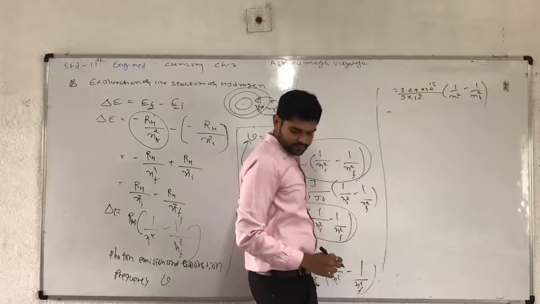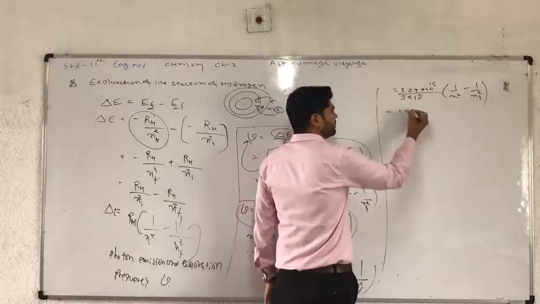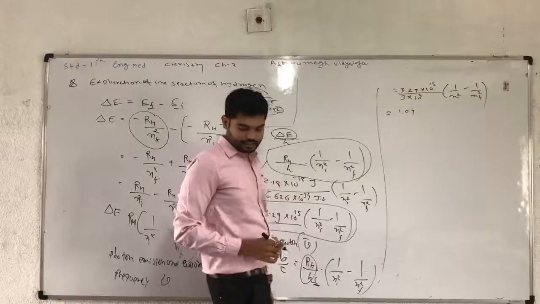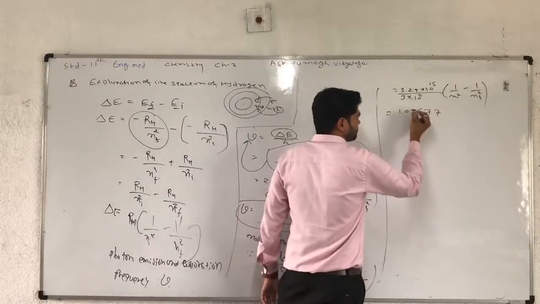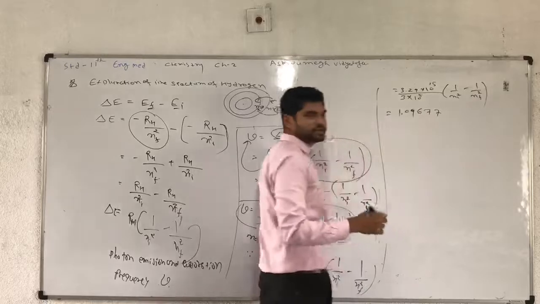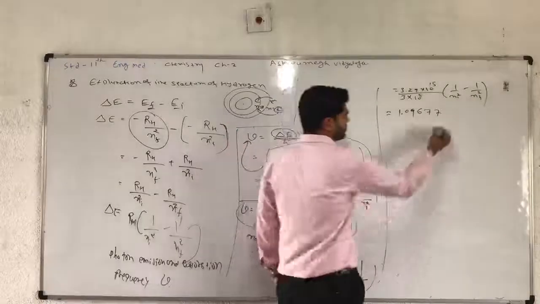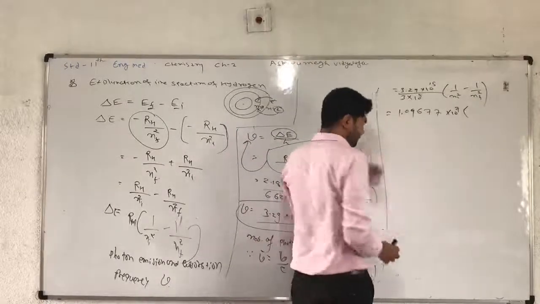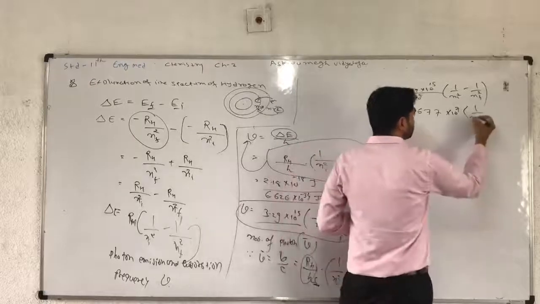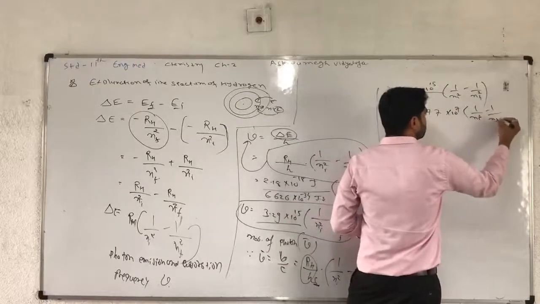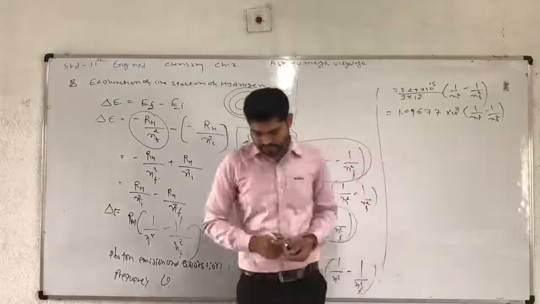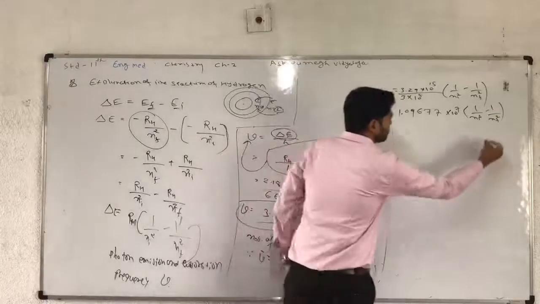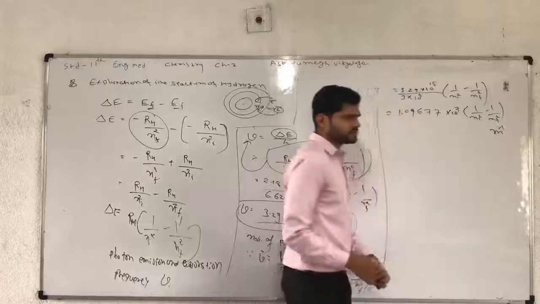So after simplification you get 1.09677 into 10 raised to 7, and the remaining part is the same, 1 upon Ni square. And the final unit is meter inverse.